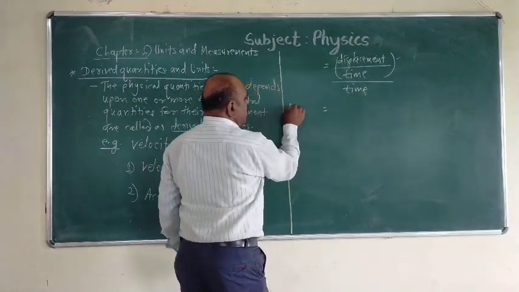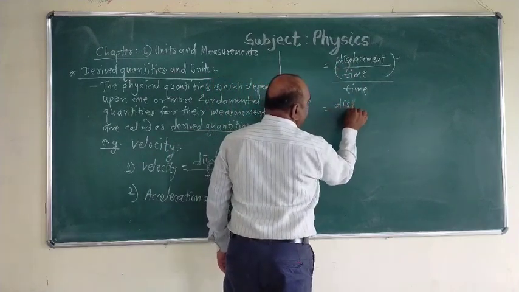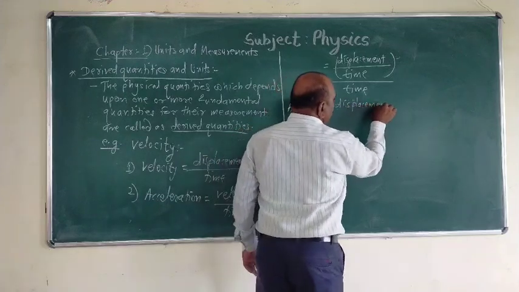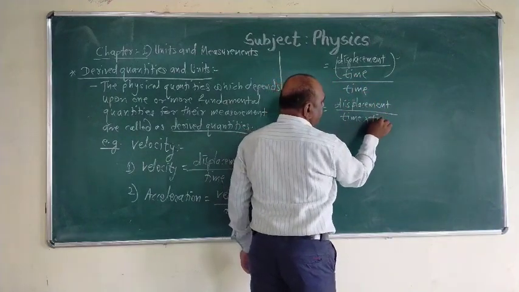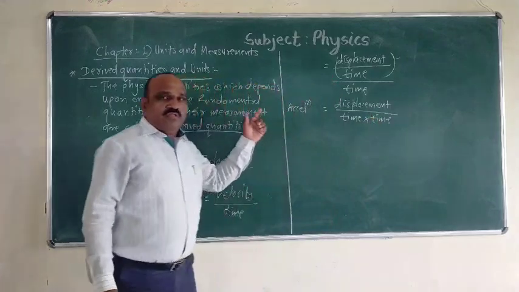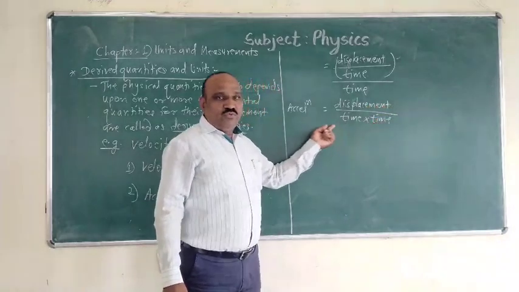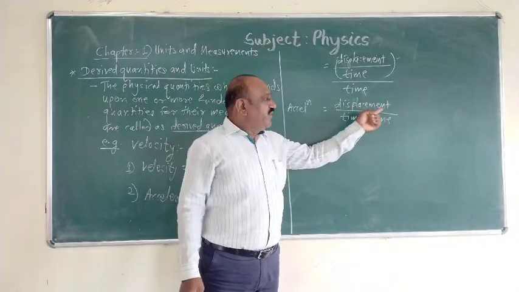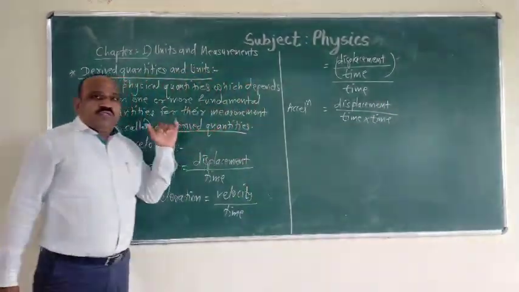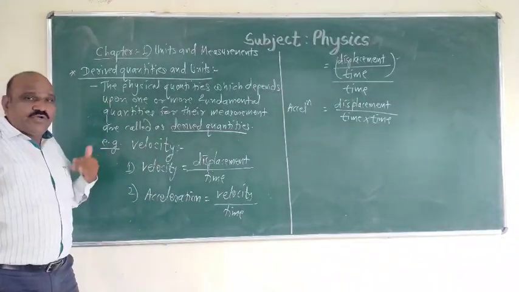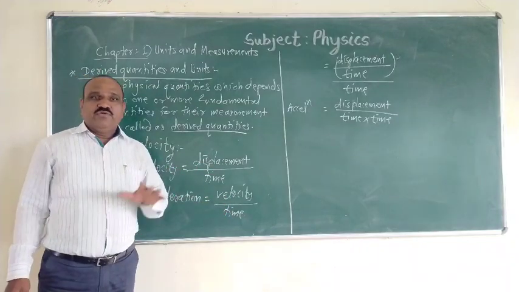That means we can write acceleration is equal to displacement divided by time into time. Thus acceleration is a derived quantity which can be expressed in terms of fundamental quantities: displacement, time and time. In this way, derived quantities are the quantities which depend upon one or more fundamental quantities for their measurement.